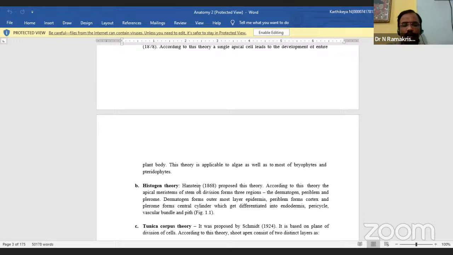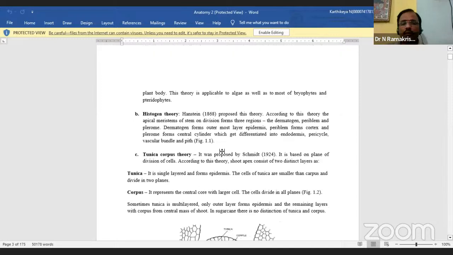After the meristematic tissues, meristematic means young cells, young tissues. After this, the young tissues are modified into permanent tissues. Next we'll go to the second stage, which we call permanent tissues.